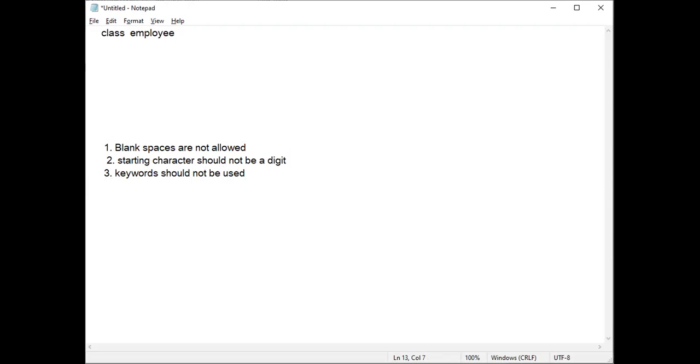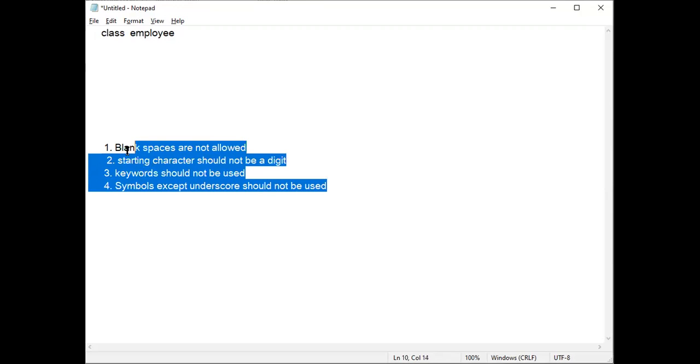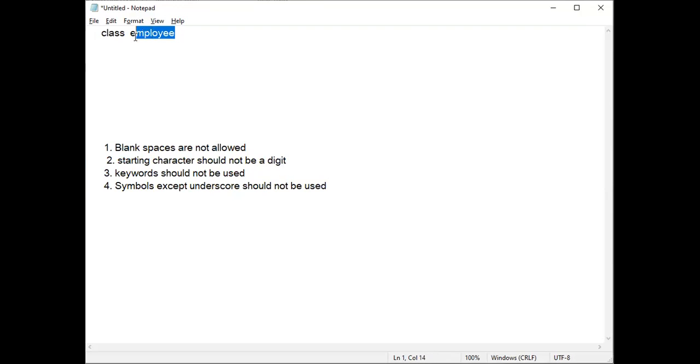The fourth rule is symbols except underscore should not be used, and underscore is not compulsory. Except underscore means plus, minus, dollar, hash. These symbols should not be used. So only you can use underscore, and underscore is not compulsory. If you want, you can use it. So you have to remember these rules while writing the class name, because the class name is an identifier. Whenever you write an identifier, you have to follow these rules.